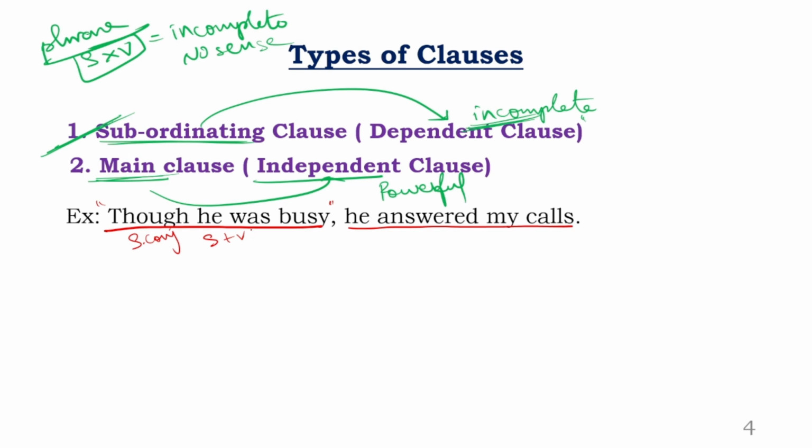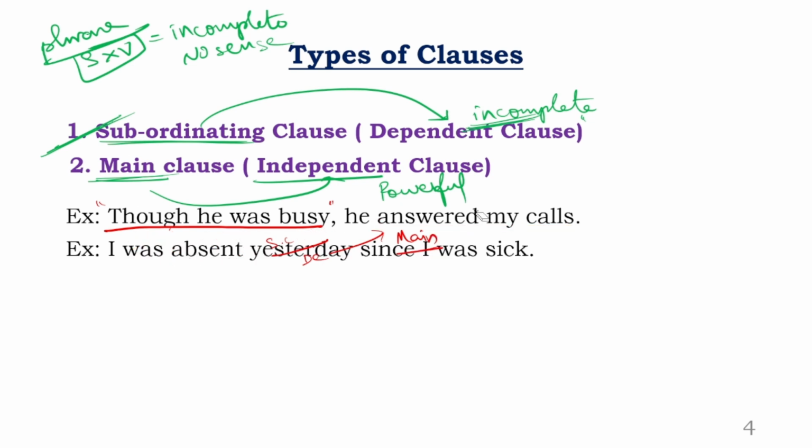Now when you add a subordinating conjunction to one clause, the whole clause changes into a subordinating clause. Yes. Now the remaining part, obviously, when the subordinating clause is a dependent clause, it depends on the main clause. There should be a main clause to complete the sentence. Now let us look at another sentence here. Can you identify which is subordinating clause, which is main clause?